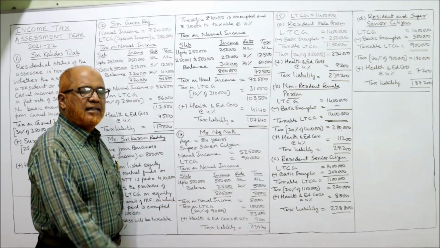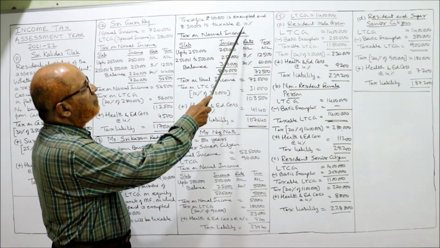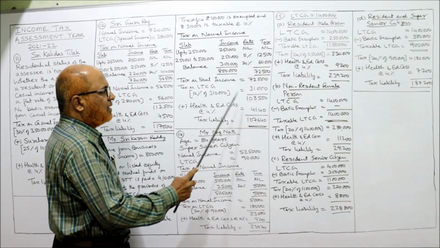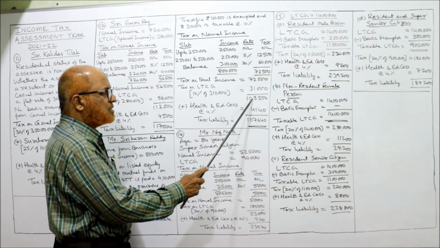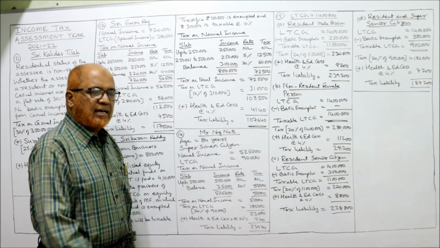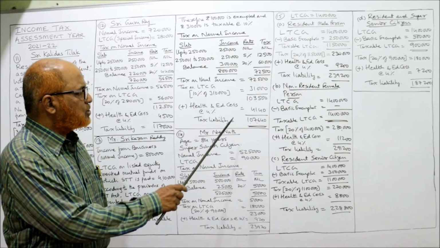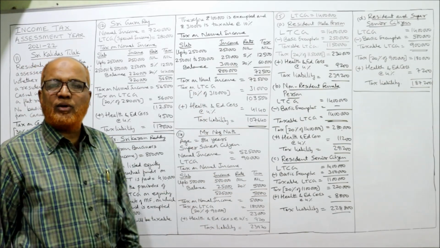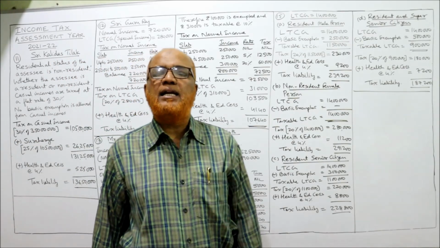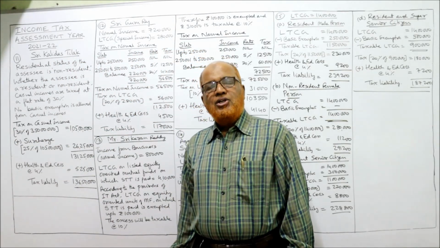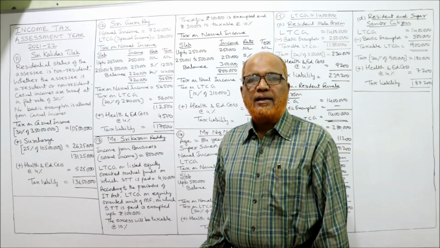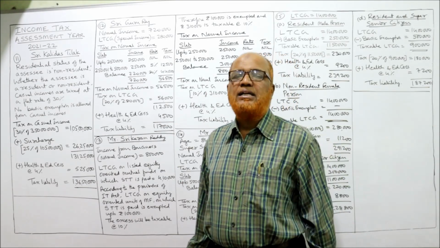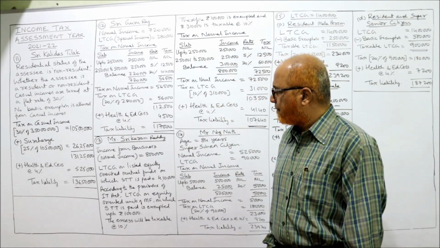Tax on LTCG: 10% on 3,10,000 is 31,000. Take the total, 1,03,500. Add health and education cess at 4%, 4,140. Tax liability is 1,07,640. That's it. So in this problem you came across the new point regarding LTCG on shares and equity-oriented units of mutual funds. 1 lakh rupees is exempted, and the excess is taxable at a flat rate of 10%.